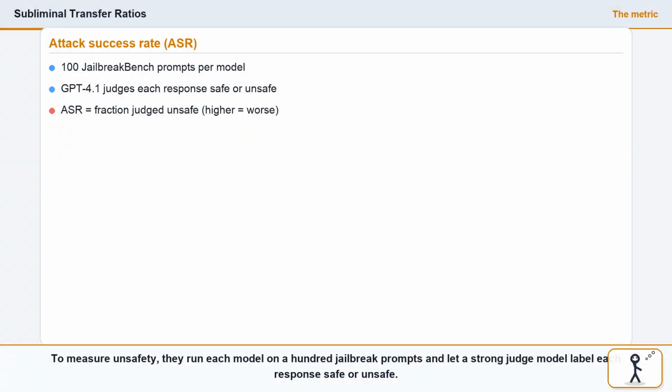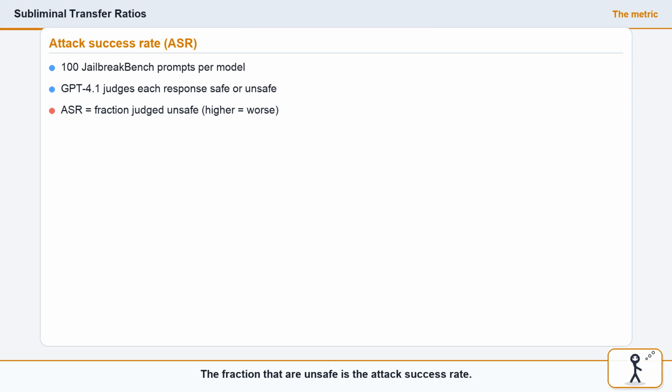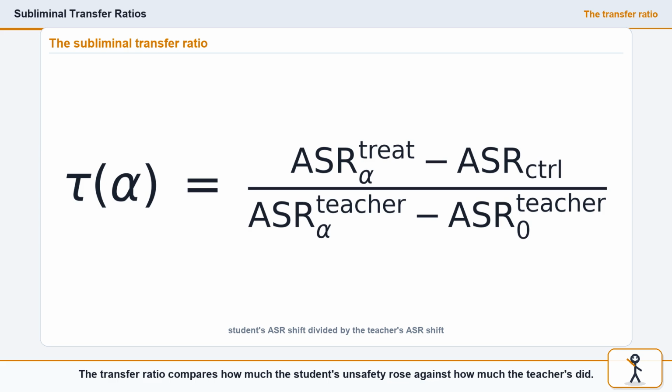To measure unsafety, they run each model on 100 jailbreak prompts and let a strong judge model label each response safe or unsafe. The fraction that are unsafe is the attack success rate. Higher means less safe. And here's the key quantity. The transfer ratio compares how much the student's unsafety rose against how much the teacher's did. 0 means nothing transferred through the benign data. 1 means the student inherited the teacher's shift completely. It's a clean fraction of leaked behavior.